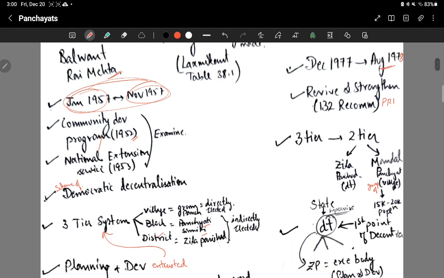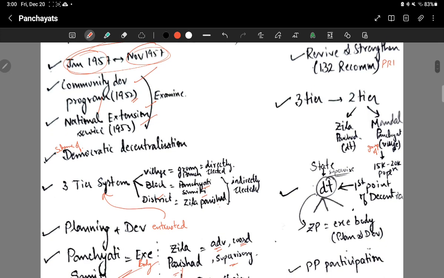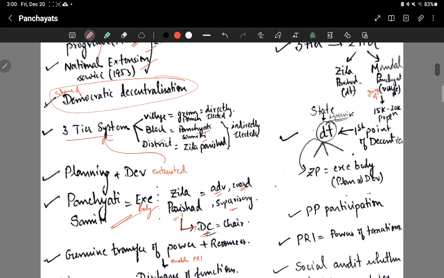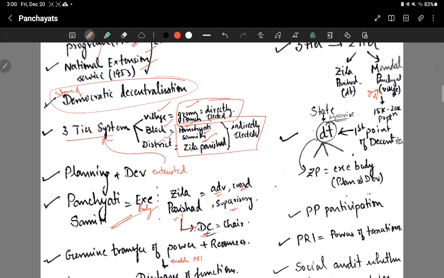What did this Balwantrai Mehta Committee do? They examined two programs, the Community Development Program and the National Extension Service Program, and gave the following recommendations. Basically they told to have a scheme of democratic decentralization and establish a three-tier system at village, block and district level. At the village level there will be Gram Panchayat, at block level Panchayat Samiti, and at district level Zilla Parishad. He said that at the Gram Panchayat, members should be directly elected, and at the Panchayat Samiti and Zilla Parishad, they have to be indirectly elected. This is what he recommended.